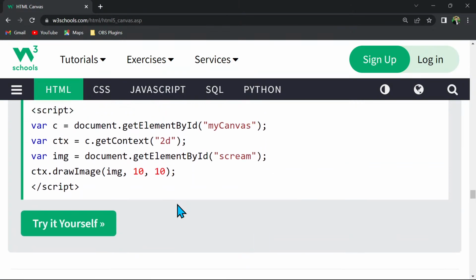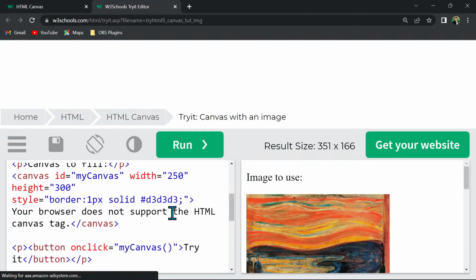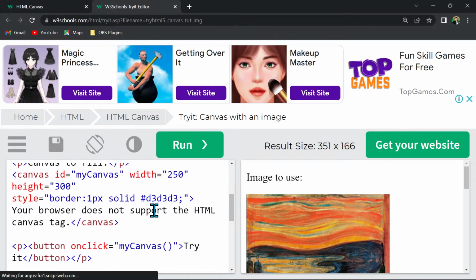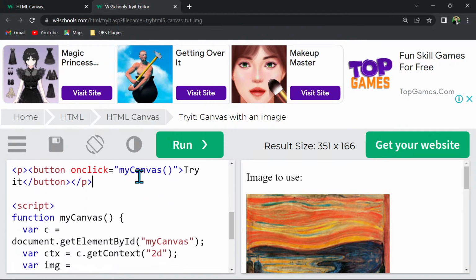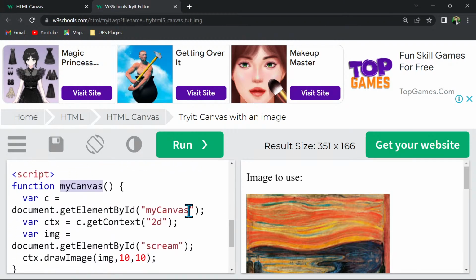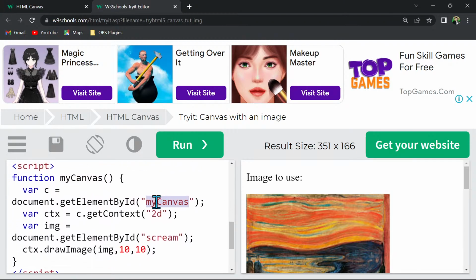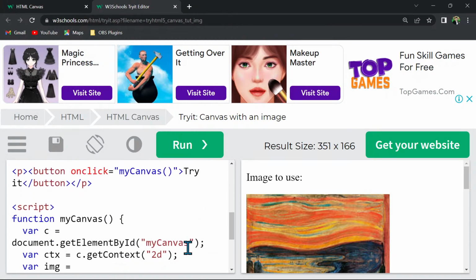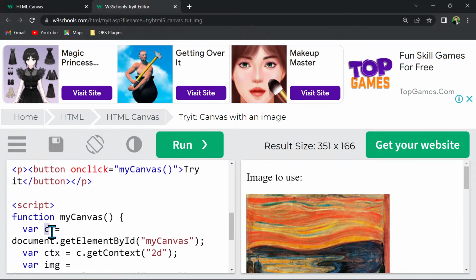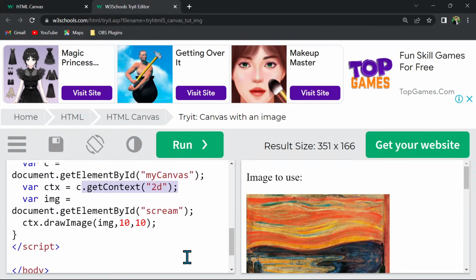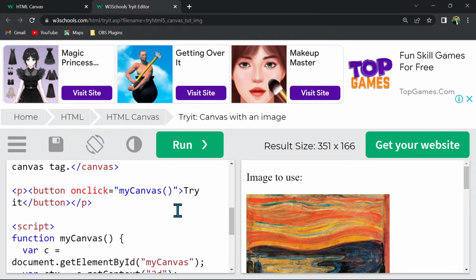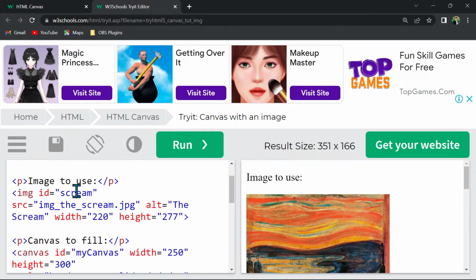Then in order to draw an image, we need not do much more stuff. We just have an image here, which has the ID screen, and we have a canvas. And for this canvas, on click of this button, we are going to execute this function. And this function says whichever ID is there, named as myCanvas, so myCanvas is the canvas ID. Create a canvas for that, and 2D is the context. And we are again writing getElementById, and screen is the ID for the image.